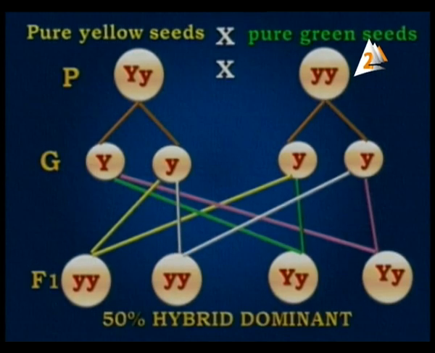So here 50% hybrid dominant traits. Why? Because here we have many gametes that are Y small. It's very important and very clear for us to practice these problems for our exam.